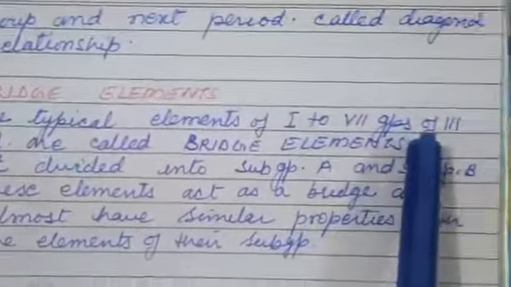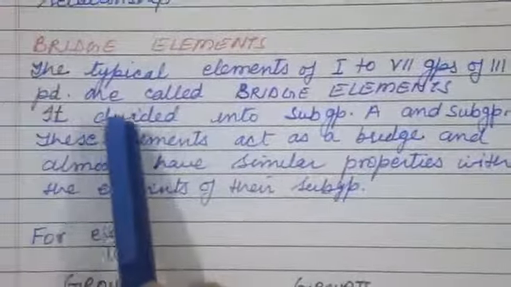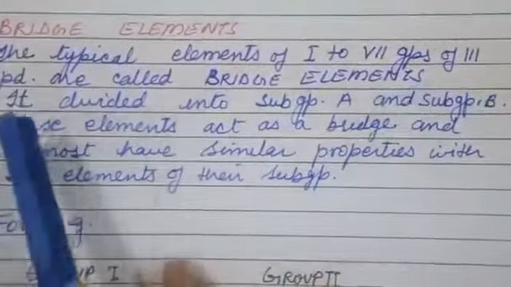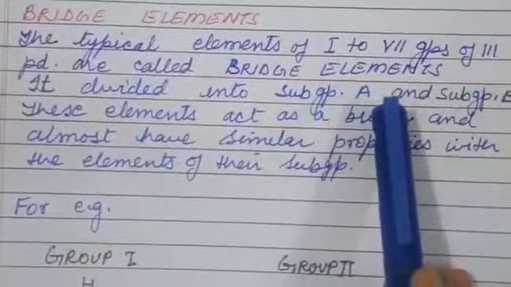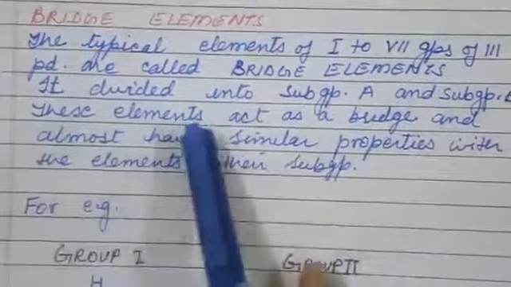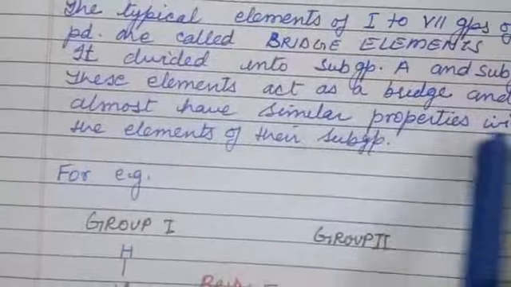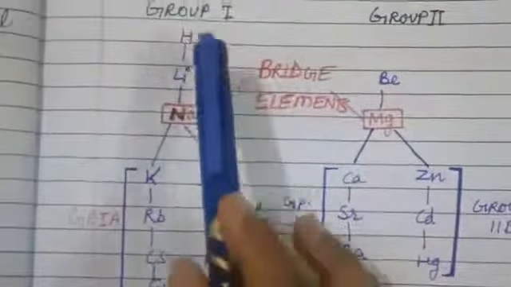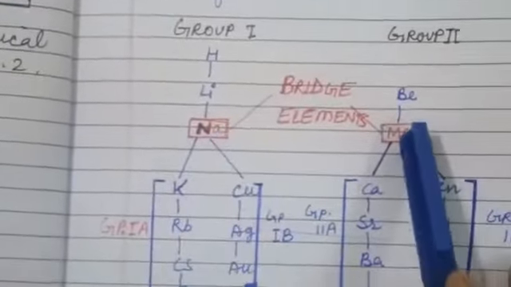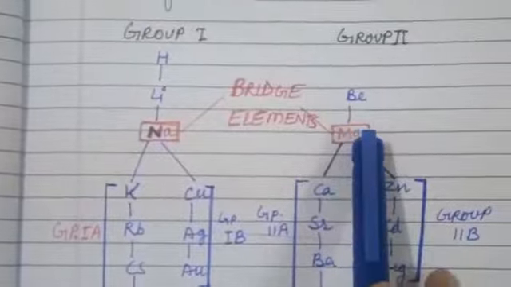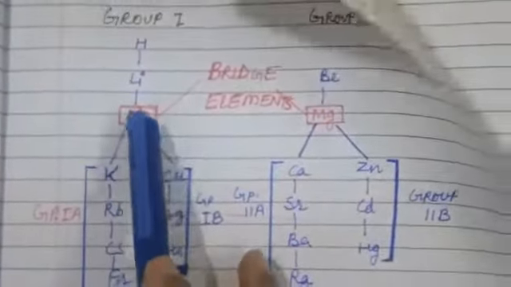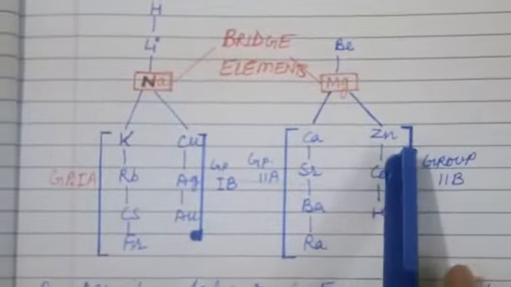Now come to bridge elements. The typical elements of the first to seventh groups of the third period are called bridge elements. They divide into subgroup A and subgroup B. These elements act as a bridge and have almost similar properties to the elements of their subgroup. For example, Na is the bridge of group 1 and magnesium is the bridge of group 2.